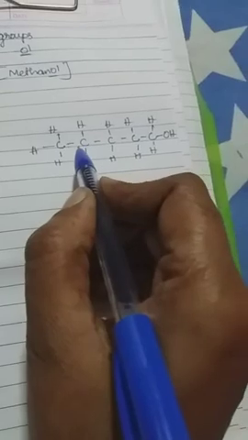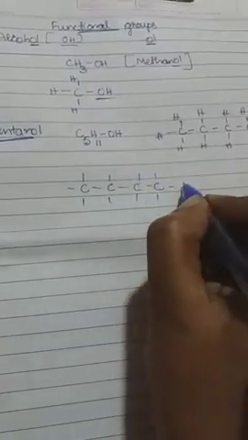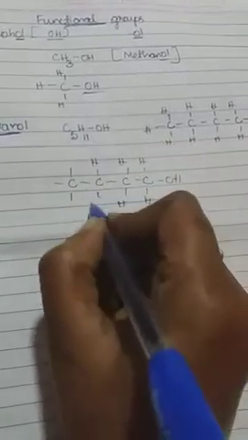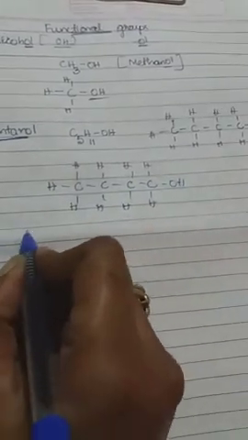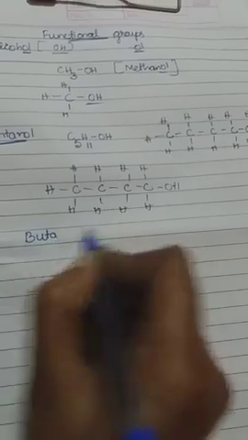I told you, sometimes they give just the structural formula. If they give it like that, you have to count. So one example in an examination, they may give just like that. They ask you to write the structural formula and the name of the functional group or the name of the hydrocarbon. This is also called a hydrocarbon. If they ask like that, you should count how many carbon atoms: 1 2 3 4. If there are 4 carbon atoms, that is nothing but butane, I mean but, and it ends with OH, so you should give the name butanol.